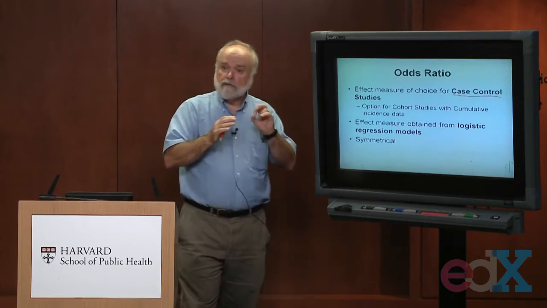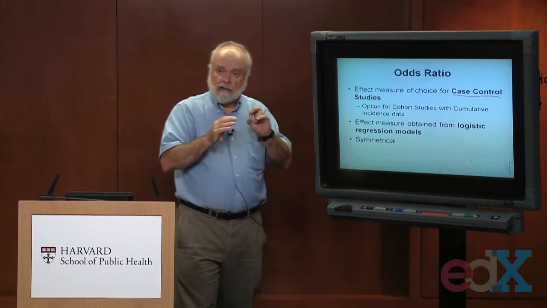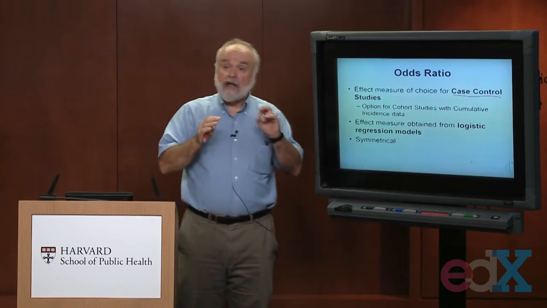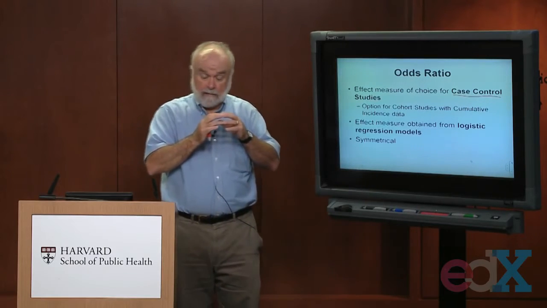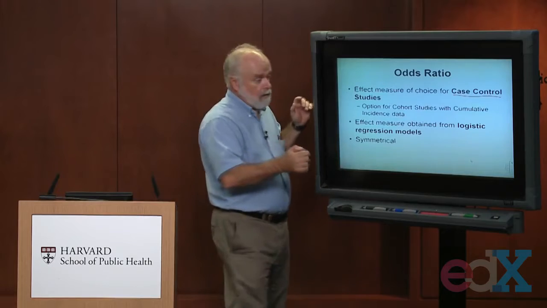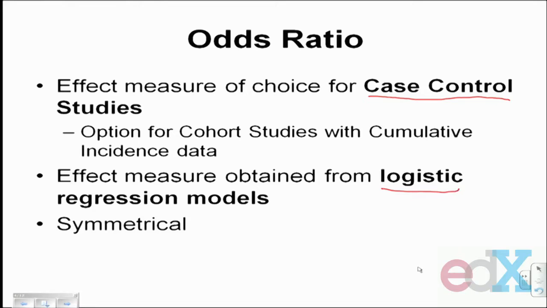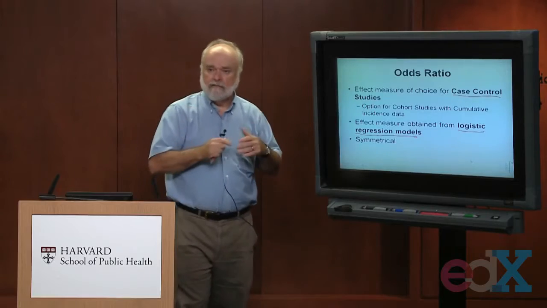Now, the second time you'll see odds ratios reported is determined by the type of analysis you might be doing in your study. If you're doing something called a logistic regression model analysis, and we'll talk about that at the very end of this course, then it turns out when you fit logistic regression models that the measure of association that pops out of your printout, the one you report, is again going to be an odds ratio.